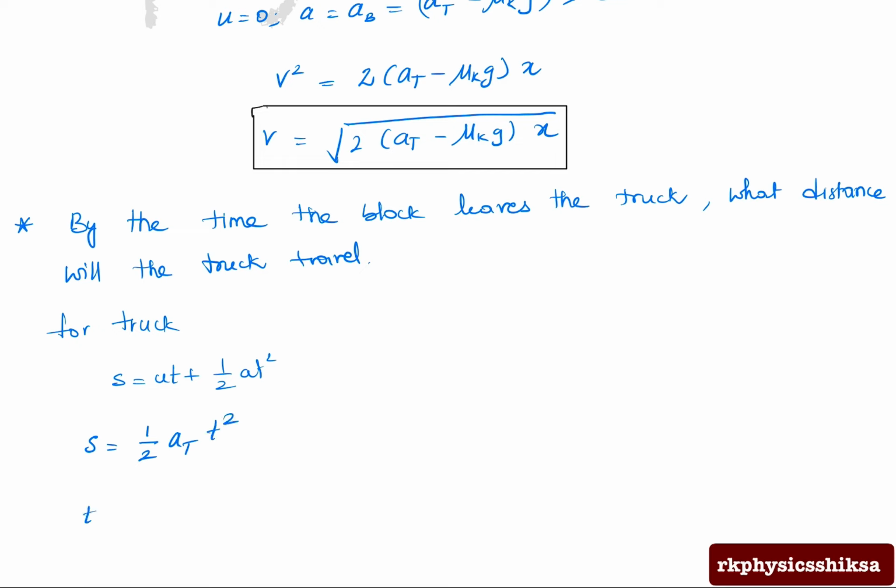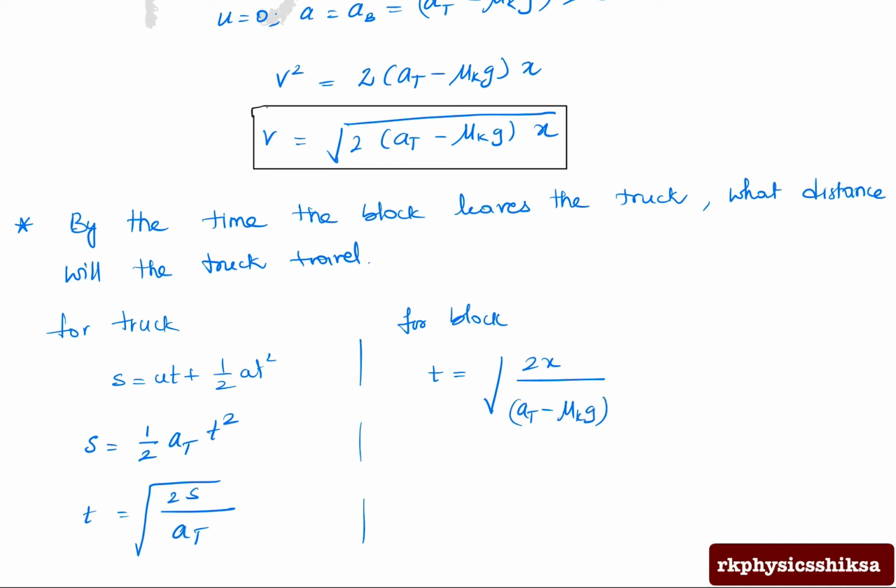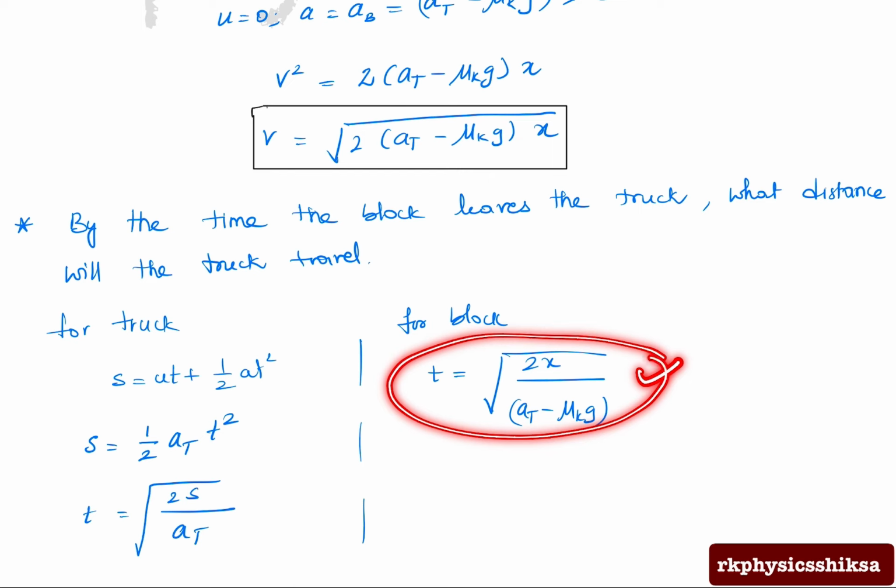So the time t is equal to root of 2s divided by at. Similarly, we already calculated for the block the time t is equal to root of 2x divided by at minus mu k into g. So the time taken for the block to slide off the truck is t. During the same time interval, the truck will move so much distance s.